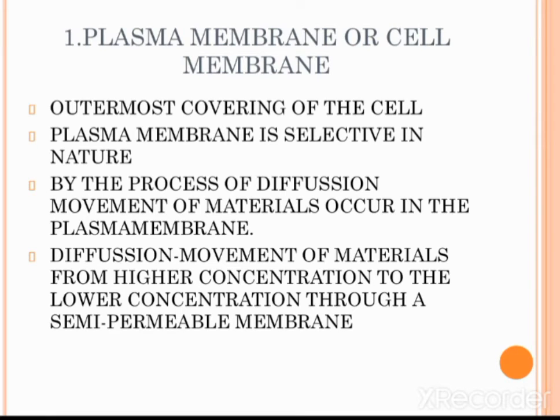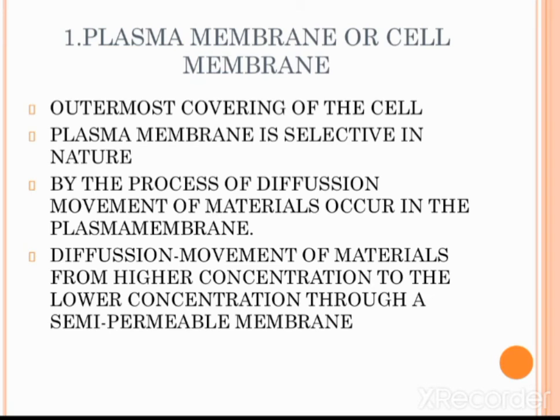Let's summarize what we learned today. Take your notes and write this. What is plasma membrane or cell membrane? It is the outermost covering of the cell. It is made up of lipids and proteins. Plasma membrane is selective in nature.